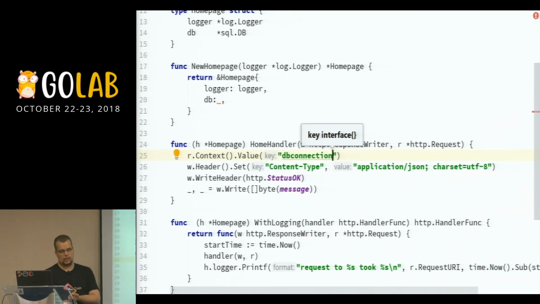I need to verify it's not nil. It's of the type I expected it to be, and there's no other package or someone else that hooked up a middleware which actually overrides my value, and instead of being a sql.DB pointer, it's now a Florin DB pointer, because Florin was trigger happy and said, well, I know better, and I want my DB connection to be that.